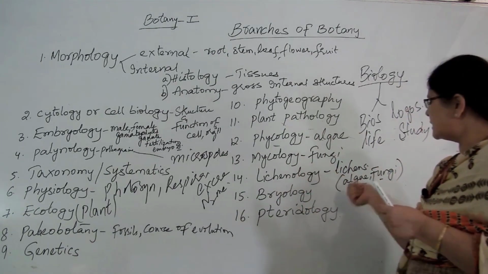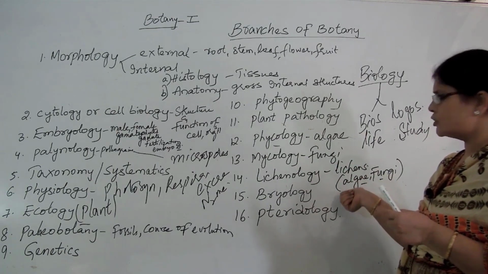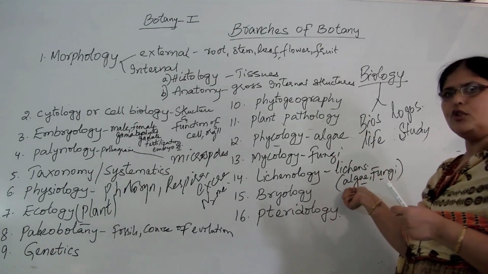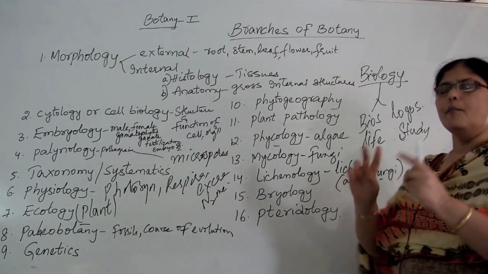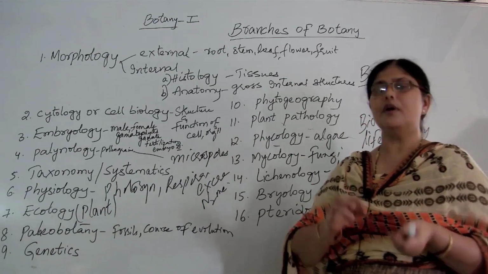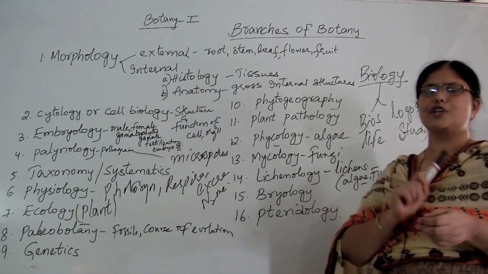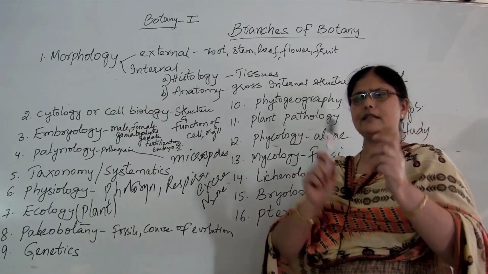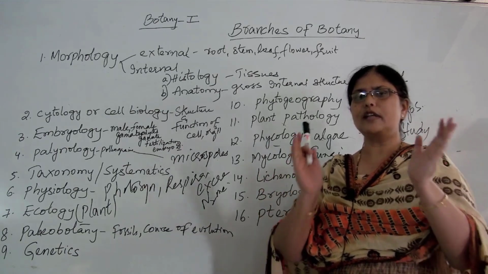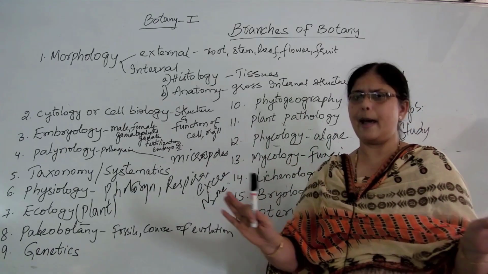In these lichens, the algae help in production of the food material, and supply the produced food to fungi. Fungi in turn provide shelter to the algae. So both benefit each other, and this beneficial relationship is also called symbiosis. And lichens are very good pollution indicators. In any area, if a lichen is present, you can be assured there is no pollution over there. Anywhere pollution is there, lichens are totally absent.